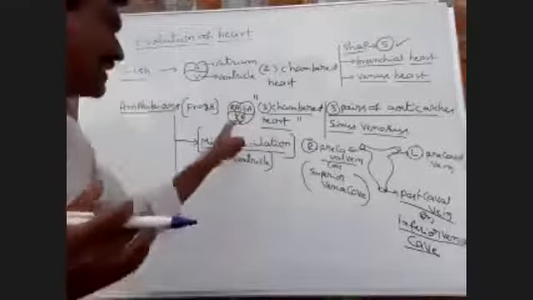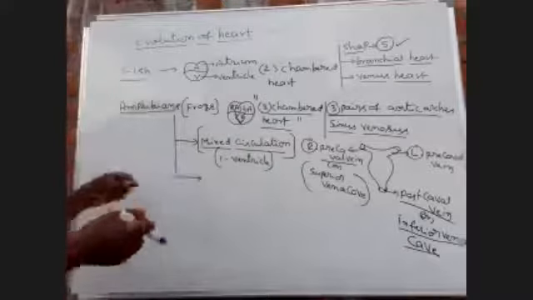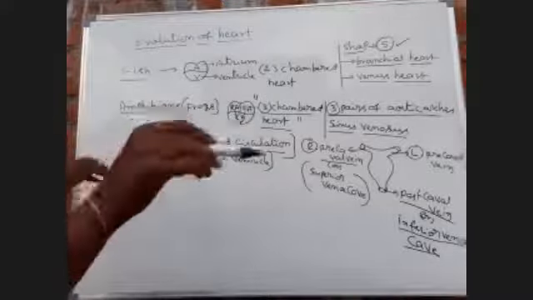So in the ventricle it is single circulation, not double circulation.